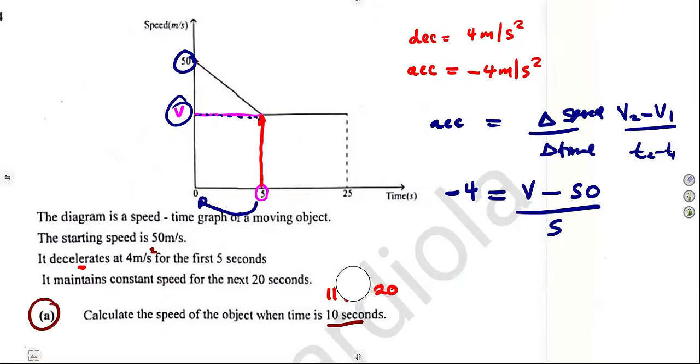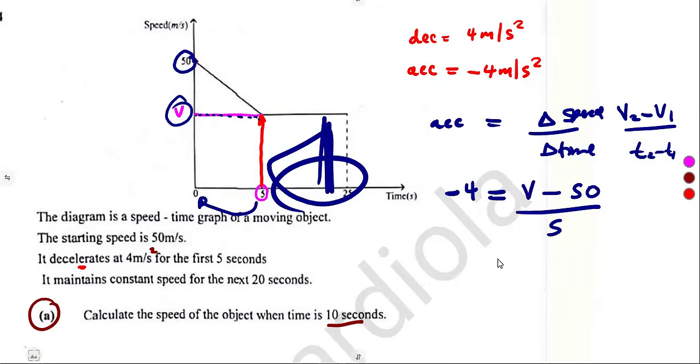So we have formed an equation in V, where V represents the speed at 5 seconds, the speed at 10 seconds, the speed at 25 seconds, as long as we are within this region, because it's a constant speed.